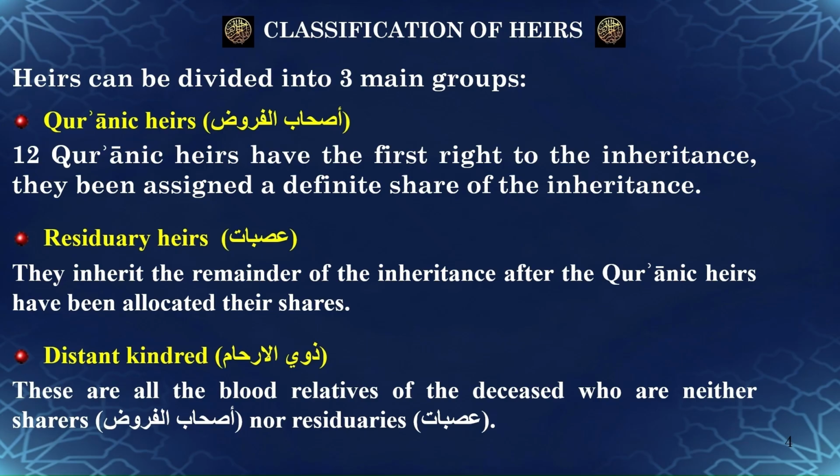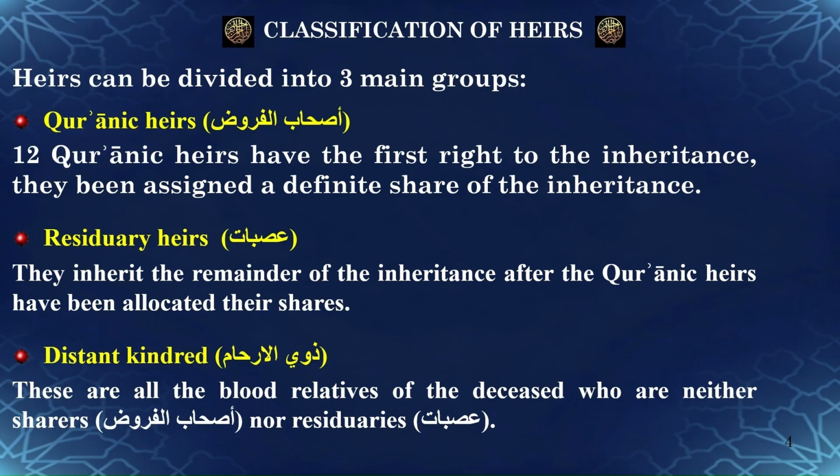Distribution doesn't always work simply by giving fixed Quranic shares to the relatives named in the Quran, then handing the rest to male agnates, that is, the residuaries. Firstly, Quranic heirs may sometimes inherit as residuaries instead of getting their usual Quranic portion. Yes, a Quranic heir can take a residual share. Secondly, even the Quranic portions aren't truly fixed in every case. They can change, either increase or decrease, depending on the circumstances.